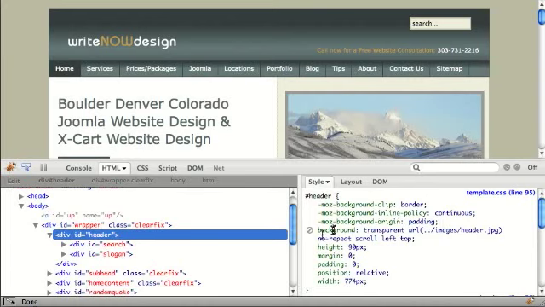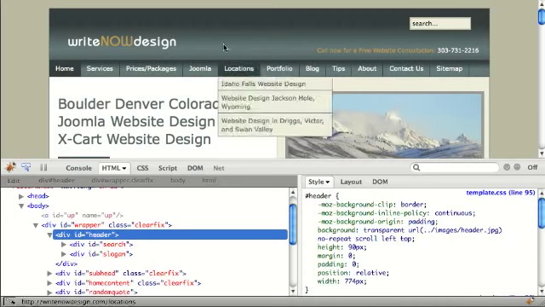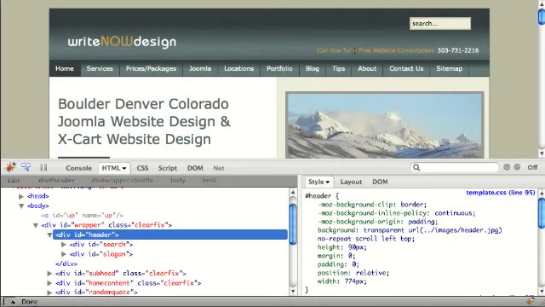But you can see that I have a background on there, and it's an image, and when I put my cursor over the image, it gives me a small preview of the image, which is this big image up here. The image has a fixed height of 90 pixels, and it has a width of 774, and I put in here position relative because I have two absolutely positioned divs, which are this tagline here and the search box. So I'll just show you those.